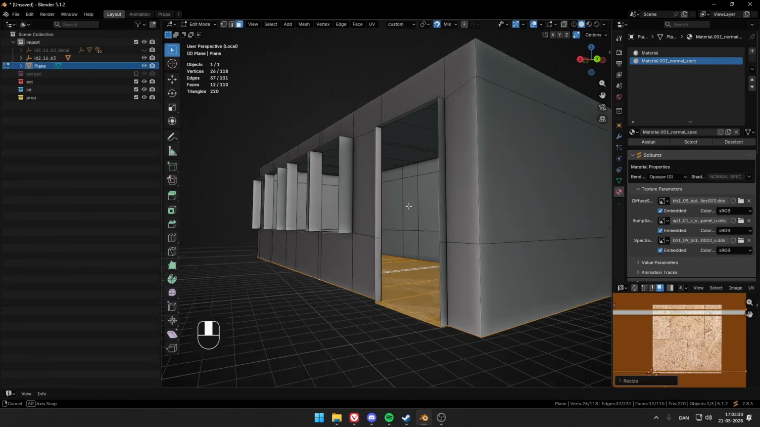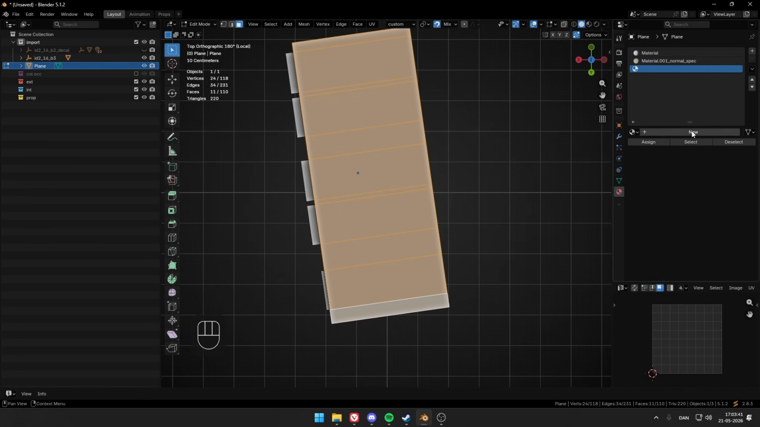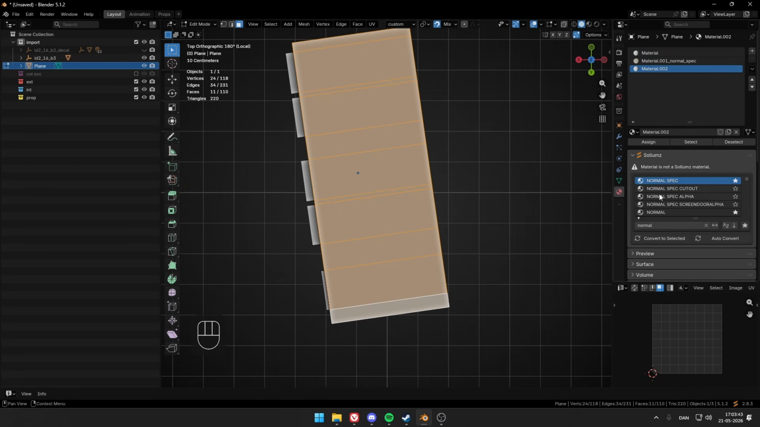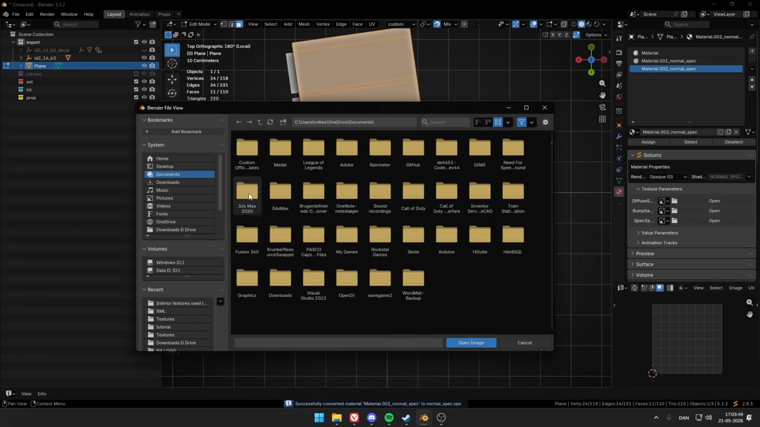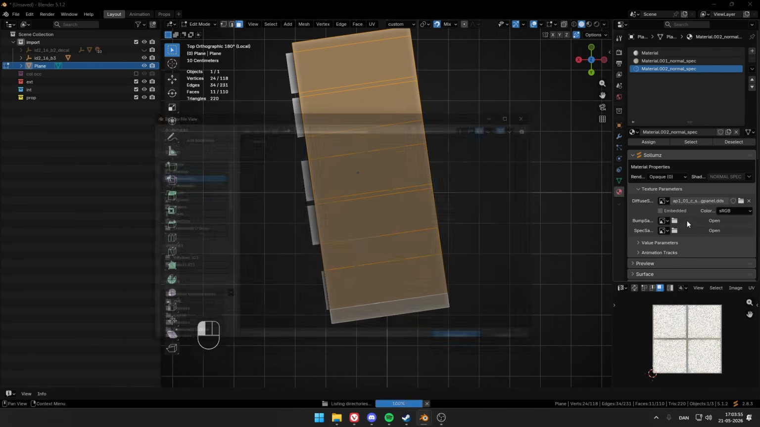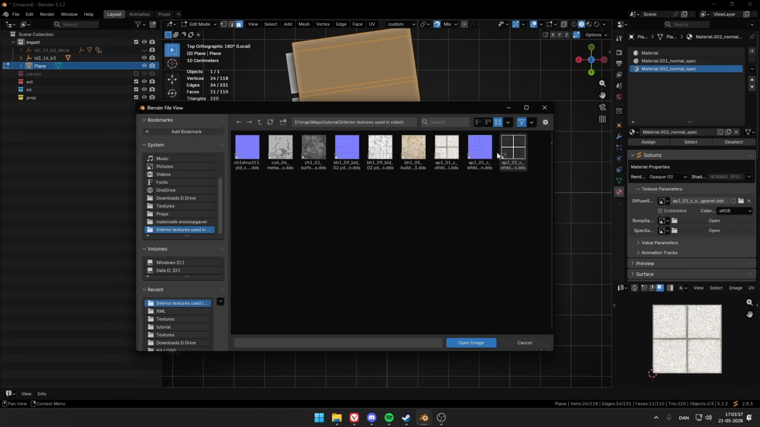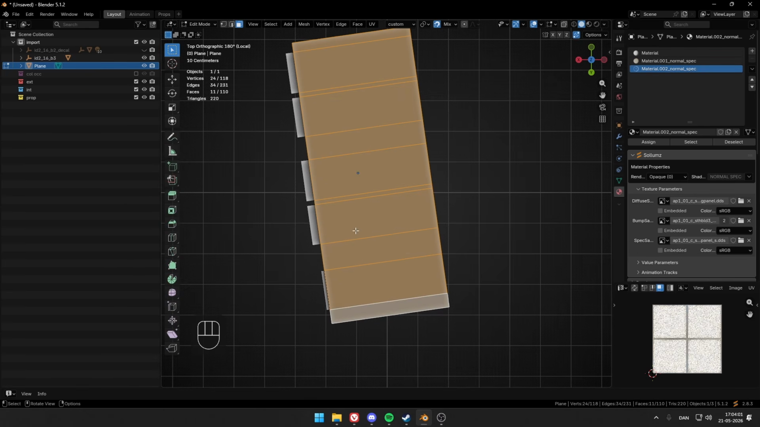We want to do the same for the roof. Again, click C, boom, like that, and then plus, new, and assign. And we just want to use the same one, convert. This time the diffuse is going to be this one right here, and for the last one, this one.